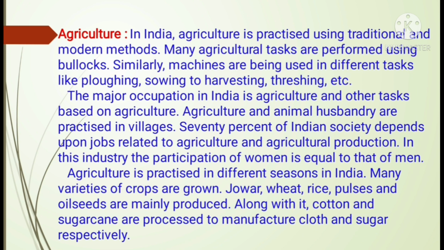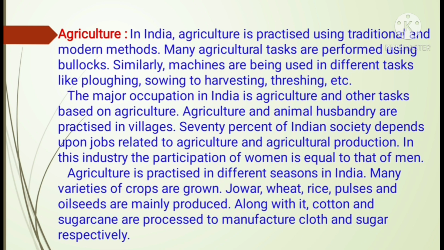So, students, India is mainly an agricultural country where agriculture is the main occupation. Now, this agriculture is practiced using traditional as well as modern methods. Many agricultural tasks are performed, as we know, using bullocks. Similarly, machines are used for different tasks like ploughing, sowing, to harvesting, threshing, etc. Because of modernization and technology, most of the advanced machines are used in the field of agriculture.